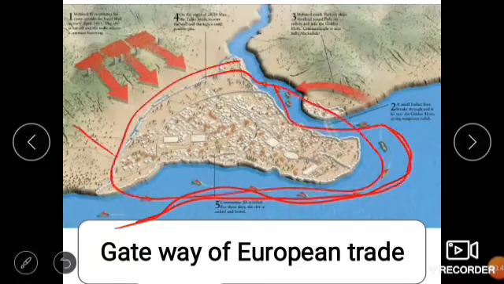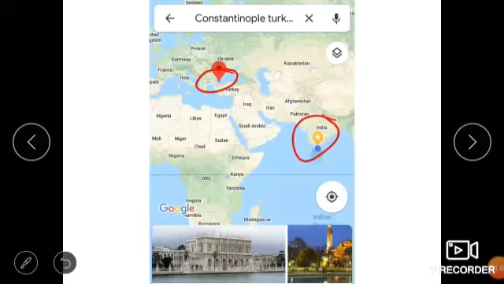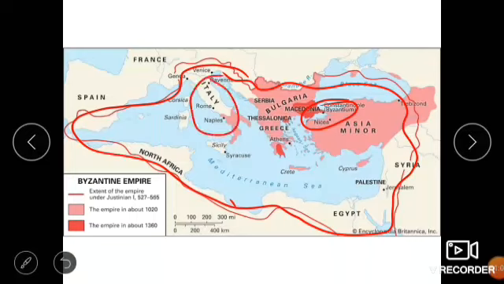So the merchants from various countries used to come to Constantinople and buy the goods. Constantinople is also called the gate of European trade, because all the people from other countries used to come to Constantinople, buy the goods and sell them in their country. The best example is Italian people. Here you can see Italy, right? These people used to come to Constantinople, buy the goods and take them to other parts of Europe. They also made so much profit by trading from Constantinople.